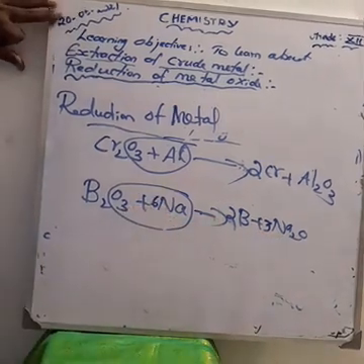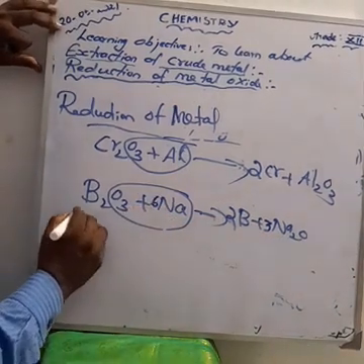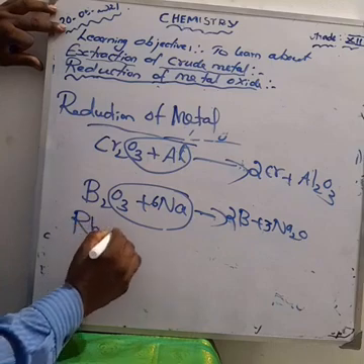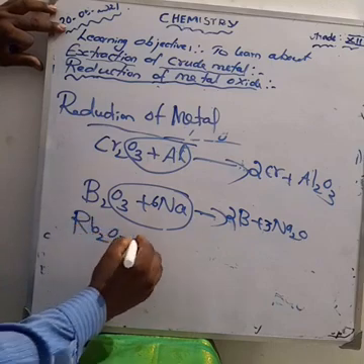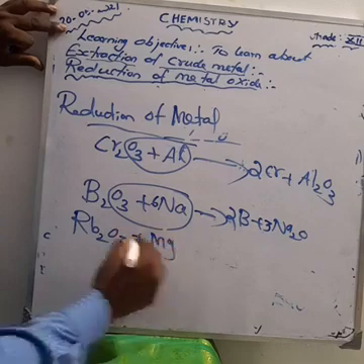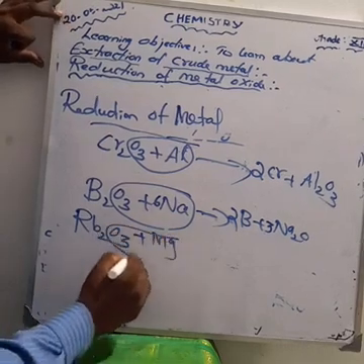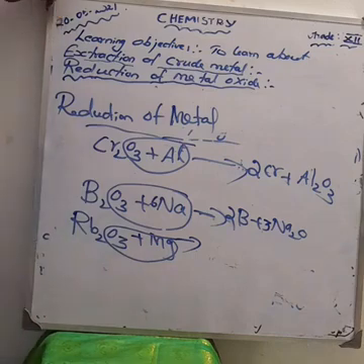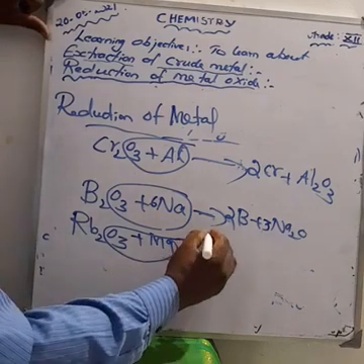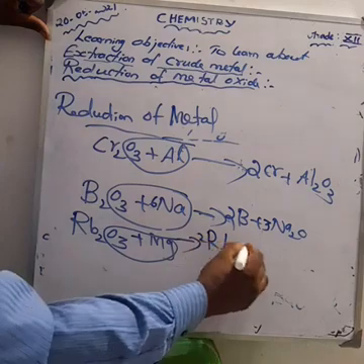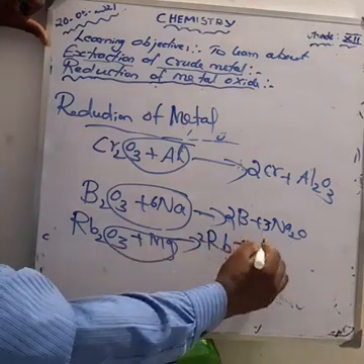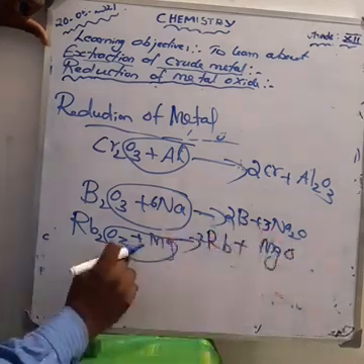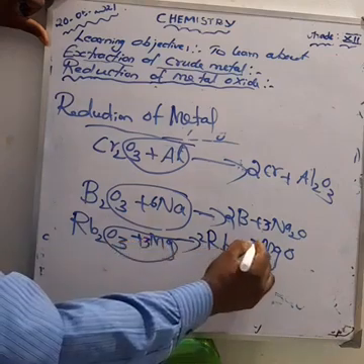Second one is rubidium oxide. What is the formula for rubidium oxide? Rb2O3. This one reacts with magnesium. Magnesium combines with oxygen to form magnesium oxide. Magnesium oxide plus rubidium, Rb. How much Rb is there? 2 Rb. So here how much magnesium is there? 3 magnesium. Okay, now the equation is balanced.